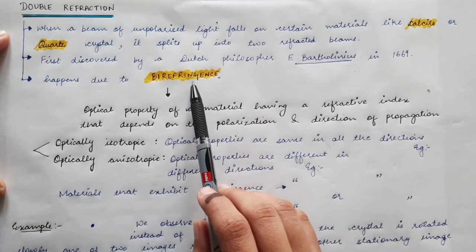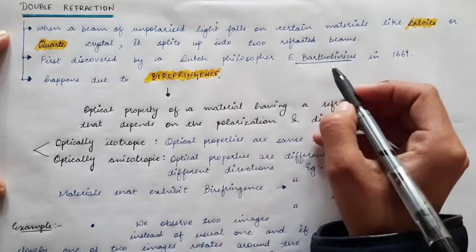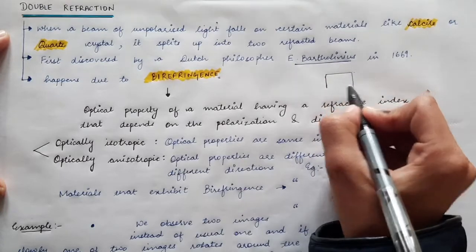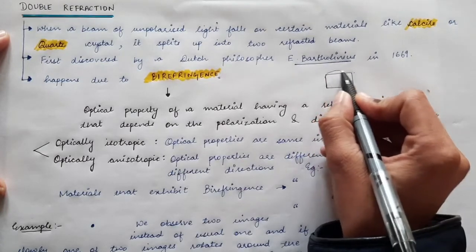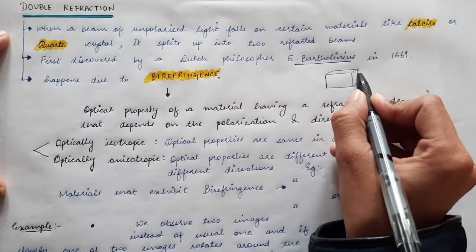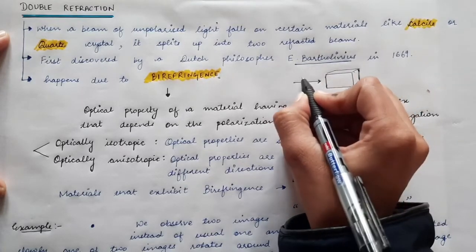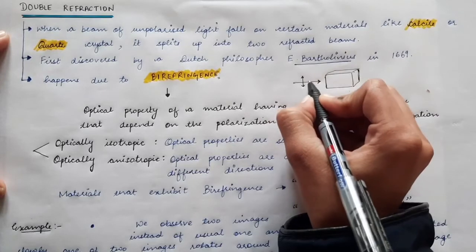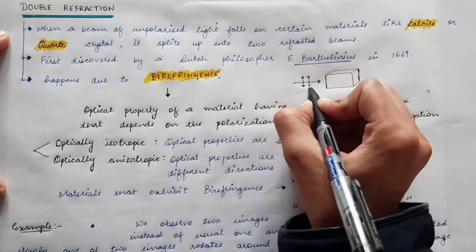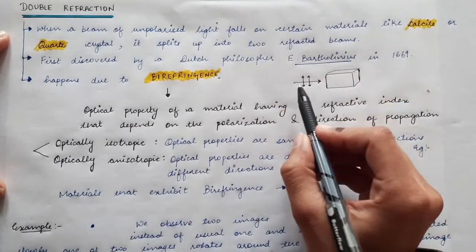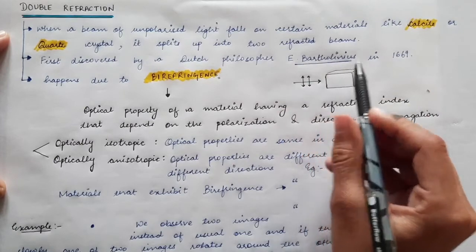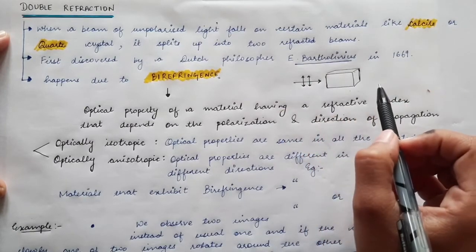Now what is the birefringence property? For example, say this is a calcite crystal, and you are making a polarized light whose electric field vibrations are in the plane of the paper. This plane polarized light is made to fall on the calcite crystal.